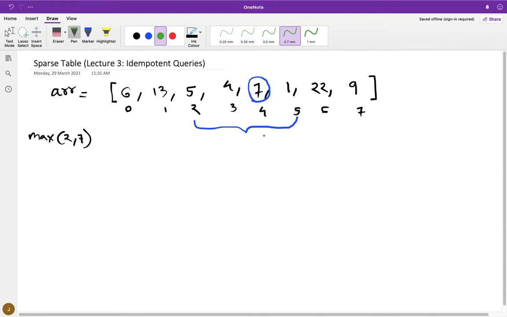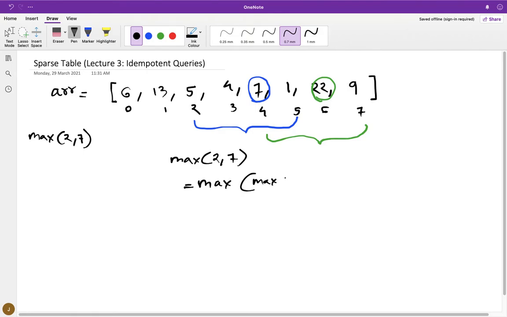And similarly, somehow you know what is the maximum value in the range 4 to 7, which is 22. If you know these values, then you can say that maximum of 2 to 7 is nothing but maximum of range 2 to 5 that we already know, and maximum of range from 4 to 7, right?